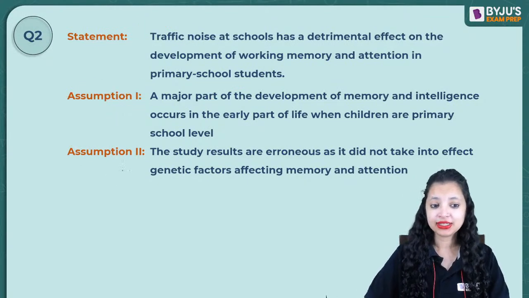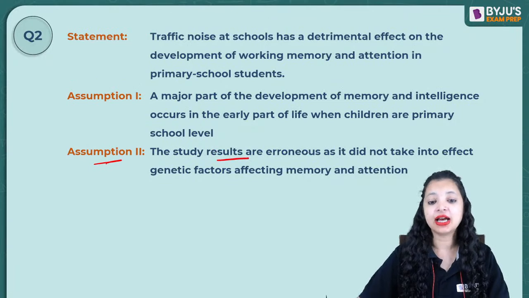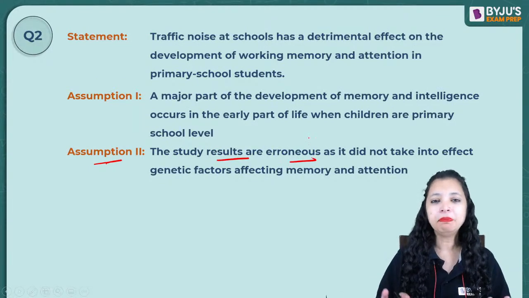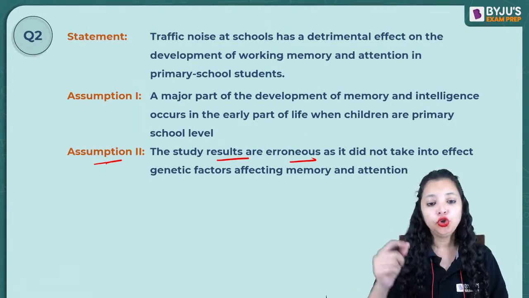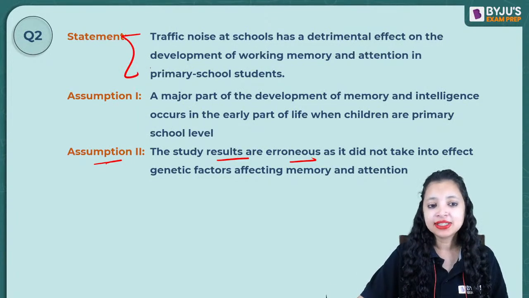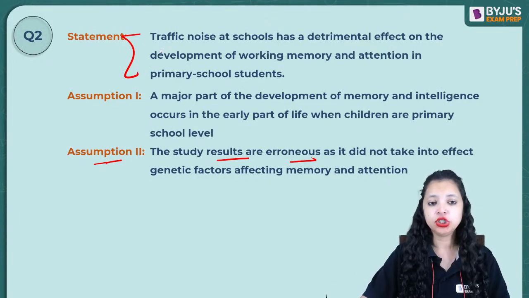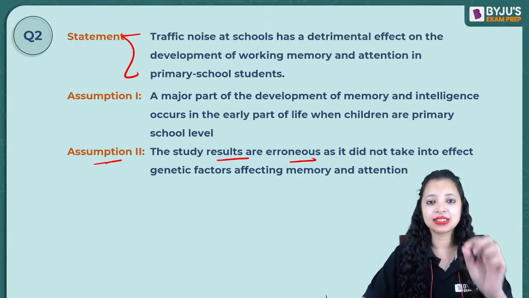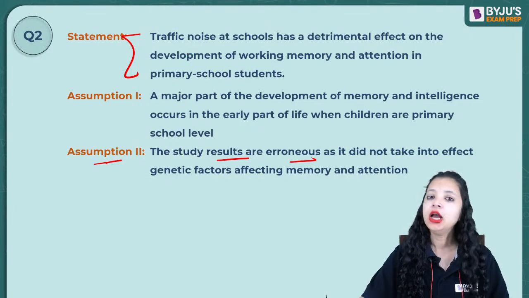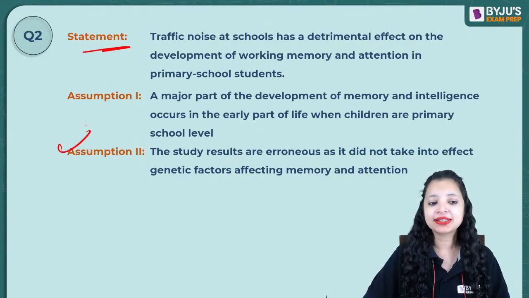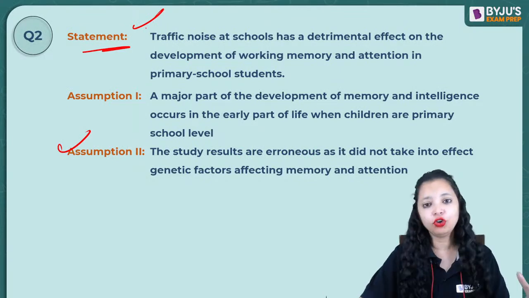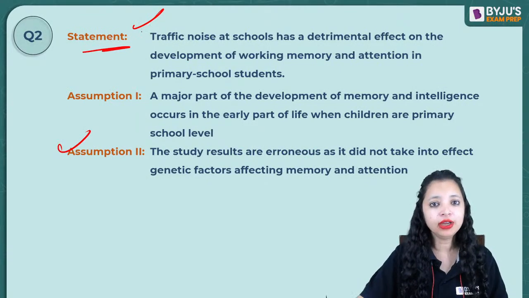Okay. The second one, the study results are erroneous. Is that merely an opinion? Sahil, pay attention to this. You are considering this study as a wrong study, a study full of errors. Why will a speaker make an assumption that his own study is full of errors? No, he will not.